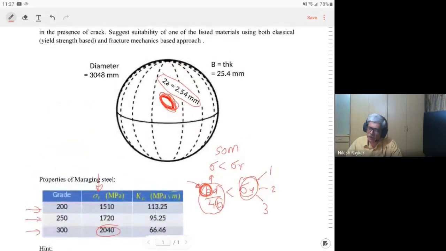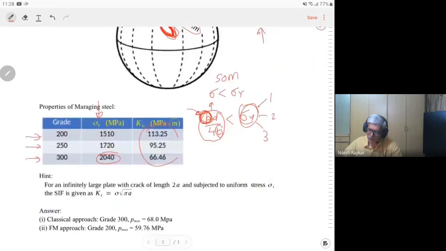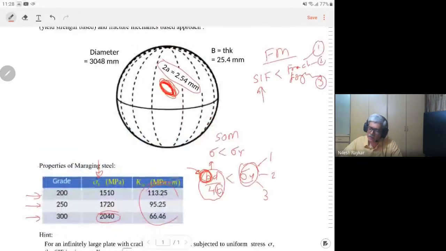Whereas in the fracture mechanics approach, your SIF should be less than the fracture toughness. Again, the right hand side is given in the table, with different values for each material. The SIF value for this problem, as given in the hint, is sigma into root pi a.